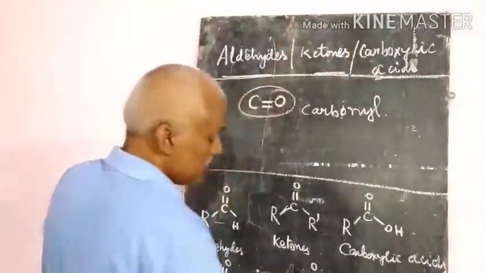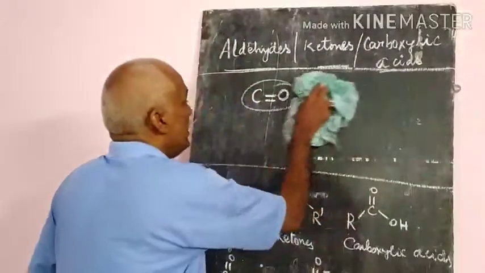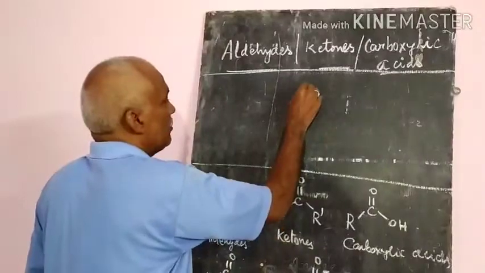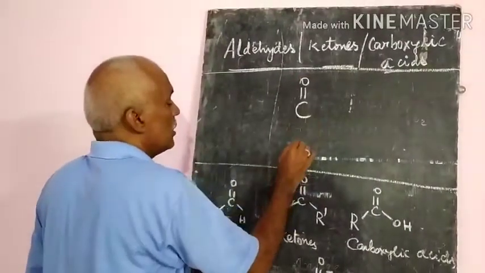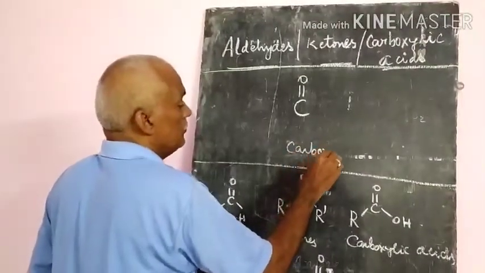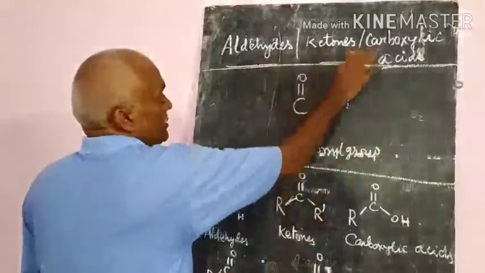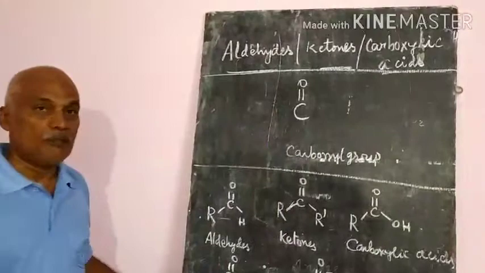So in these compounds, aldehydes, ketones and carboxylic acids, they contain a group called the carbonyl group. Okay, that means all these three compounds have the carbonyl group.